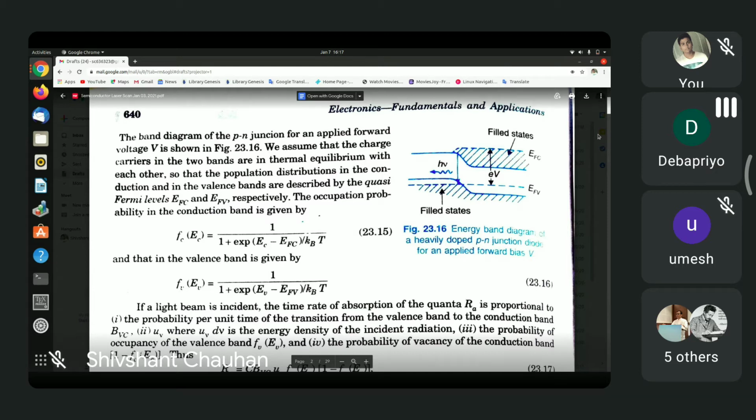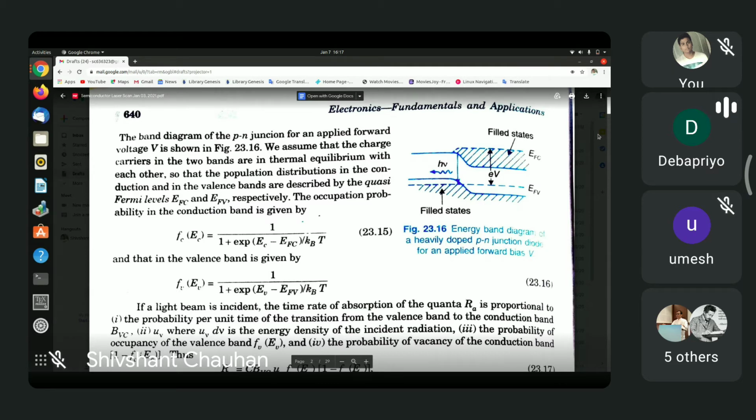But then E small v is not the top of the valence band. It is the energy of the electron after it has jumped down to the valence band. So I would prefer to denote it by E1. That is normally the notation used. So what they have denoted by E_C, we would consider to be the same as E2, and E small v is the same as E1.